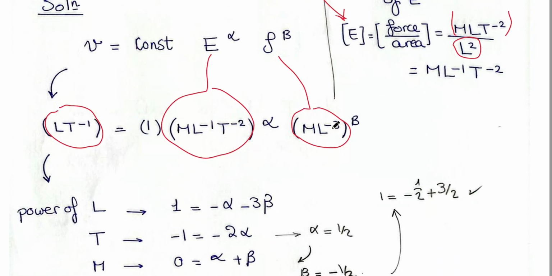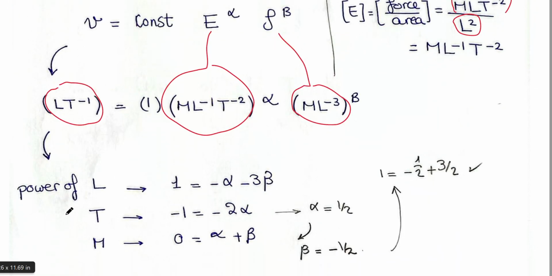Then the second step, by equating the power of similar dimensions, I have L, T, and M. L is to the power 1, T to the power negative 1, M is not clear here, which means that M is to the power 0. Anything to the power 0 equals 1. So, from the left, these are the powers of L, T, and M.